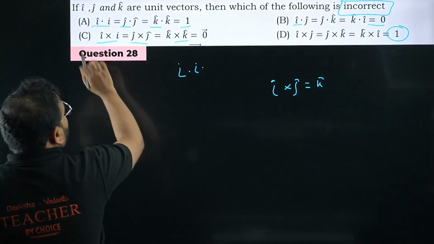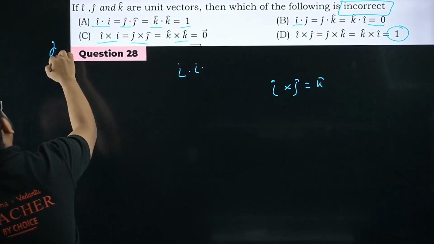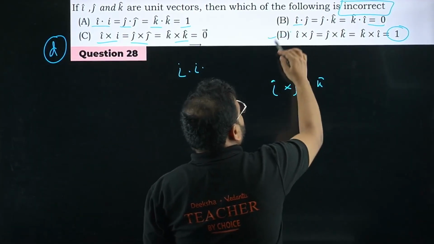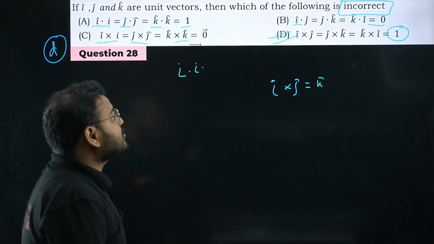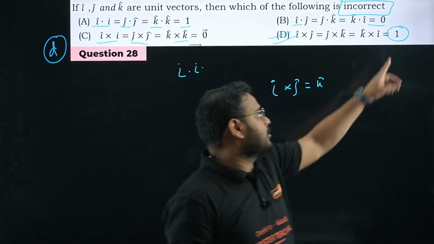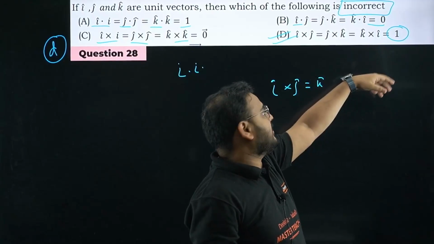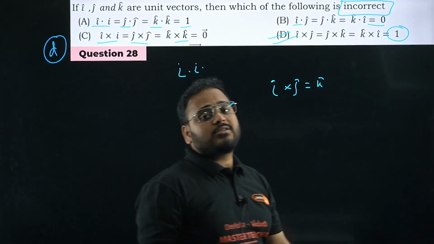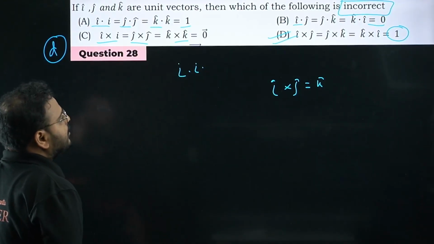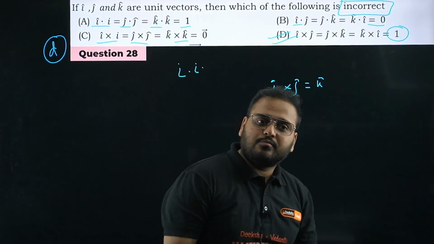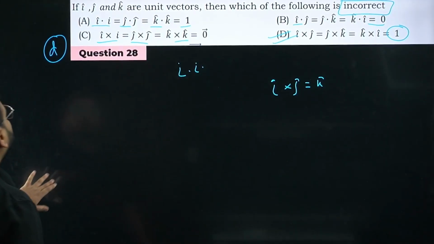Option number, for question 28, option number is D, sir. The incorrect option is option number D, sir. This is the magnitude, not the vector itself. I cross J is K, J cross K is I, okay, and K cross I is J, sir. Please check. So option number D is incorrect, bacha. Moving on to question number 29 now. Please check.